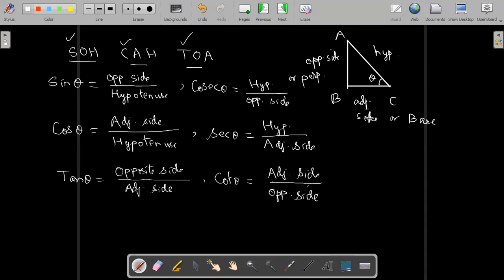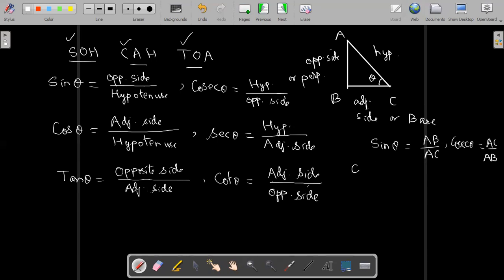Therefore, in this triangle, what will be the value of sine theta? Sine theta will be equal to opposite side. What is the opposite side in this triangle? AB. So AB divided by AC. This is the value of sine theta. Therefore, cosec theta will be equal to AC upon AB, the opposite of this. Correct? There are 6 trigonometrical ratios.